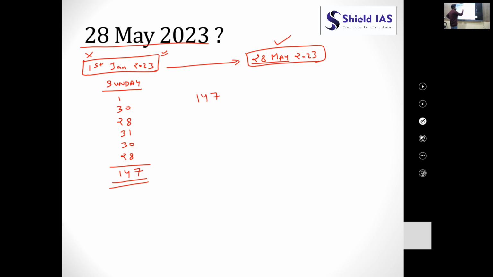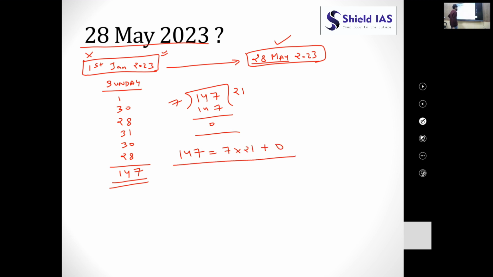Always divide this number of days by 7. The remainder would come out to be 0. You can write 147 equals 7 into 21 plus 0. What we have seen in the previous question, what does this mean?